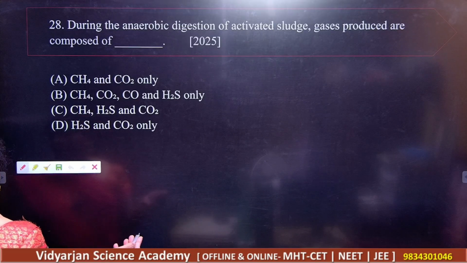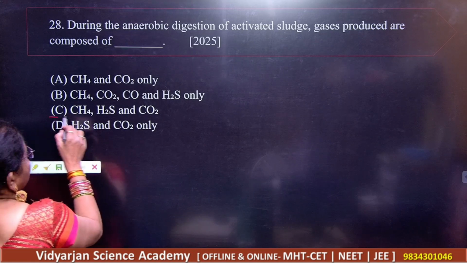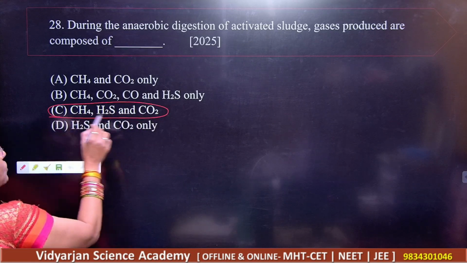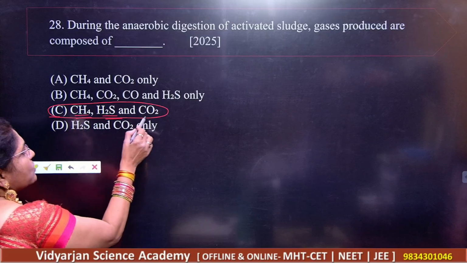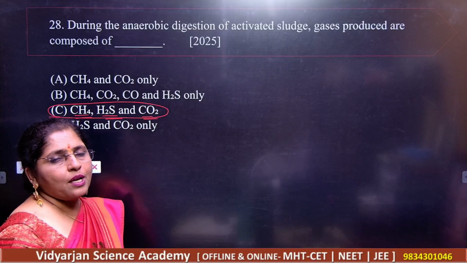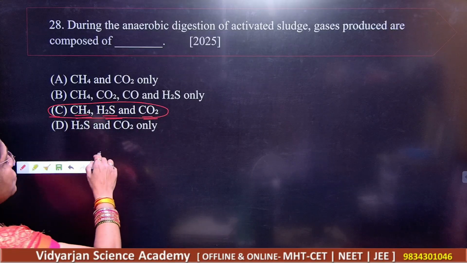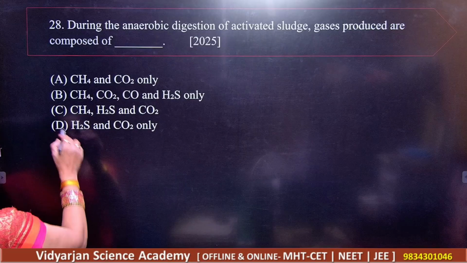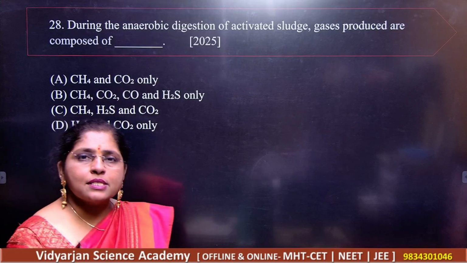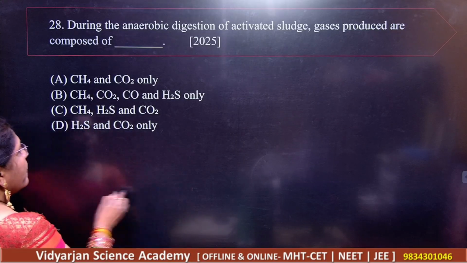So what should be your answer? We have here the combination of methane, hydrogen sulfide and carbon dioxide. Please remember, these are the ultimate gases which are present in the activated sludge. So what should be your answer? C is the correct answer, right?